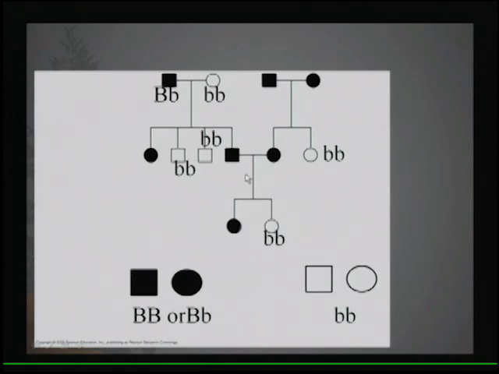So, actually I've got to go back here. Let's start up here because I started in the wrong place. If we look here, these individuals are homozygous recessive. Again, one allele had to come from this parent, one allele had to come from this parent. So this parent had a recessive allele that it was hiding. So that individual is heterozygous. It has to be heterozygous because you can only have homozygous recessive offspring if one comes from one parent and one comes from the other parent.